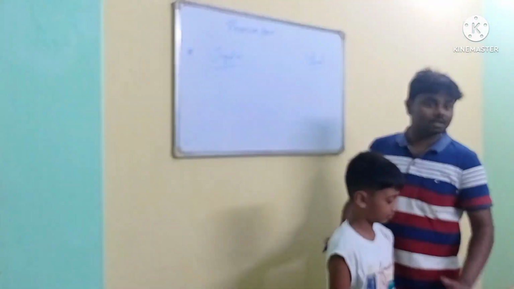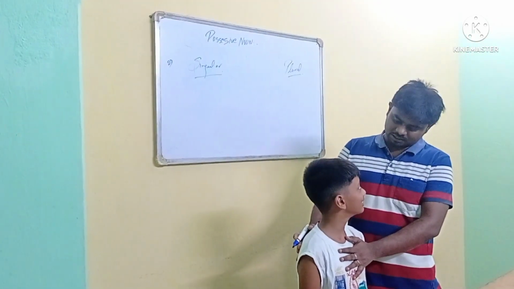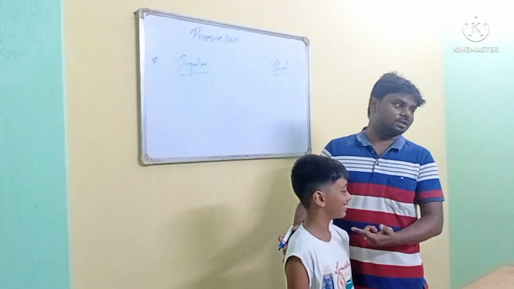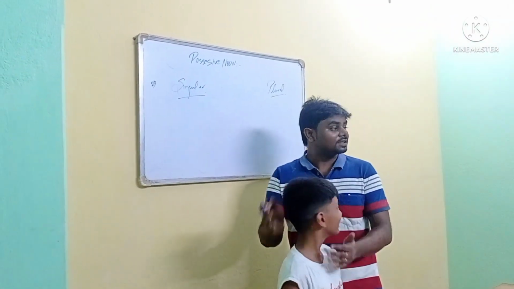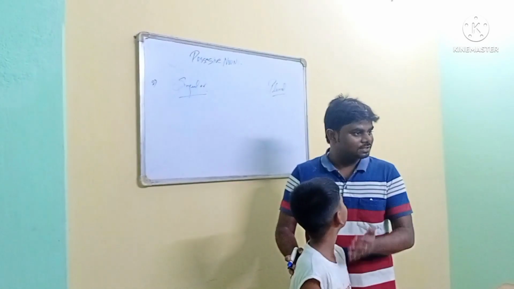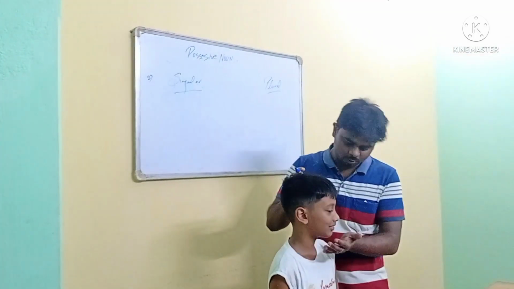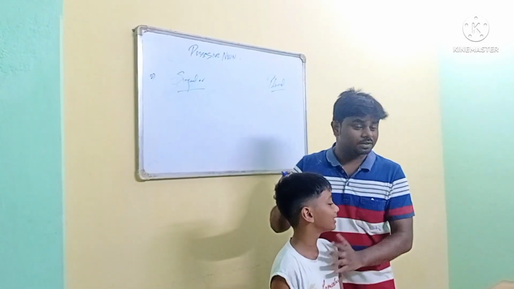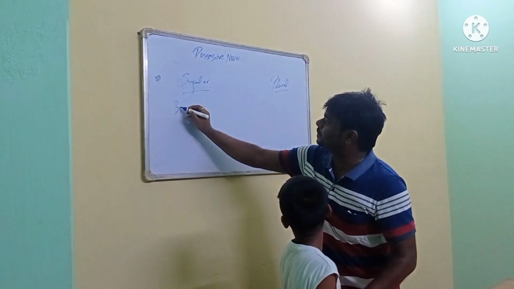So Tuhin is singular or plural? Singular. Tuhin, are you singular? You are singular. So Tuhin is singular, right? So he is a boy. So let's not take Tuhin's name, boy. You are boy. So singular. Okay. So I write boy.